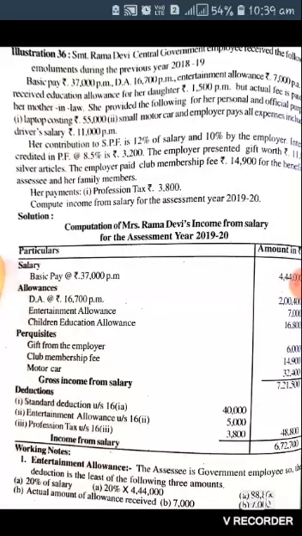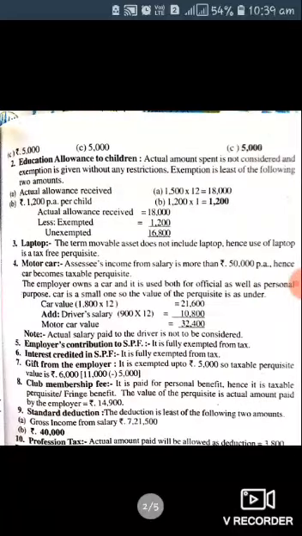and their exemptions. The assessee is a government employee, so the deduction is the least of the following three for entertainment allowance. 20% of salary, that is 88,800, and the actual amount received is 7,000. Next is 5,000. So 5,000 will be the deduction allowed in the deduction column.